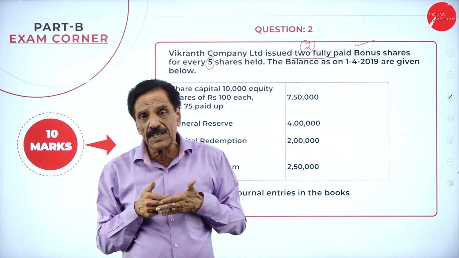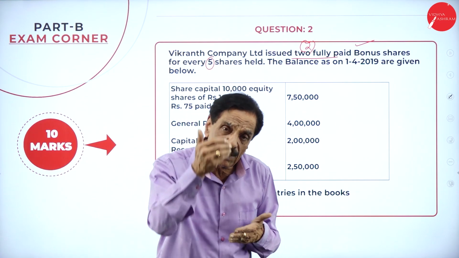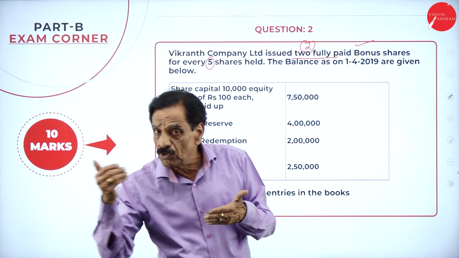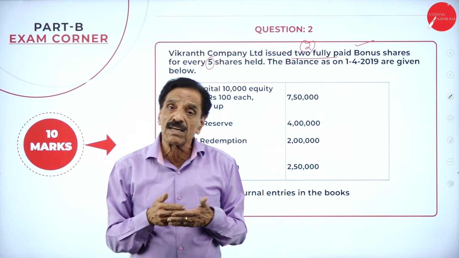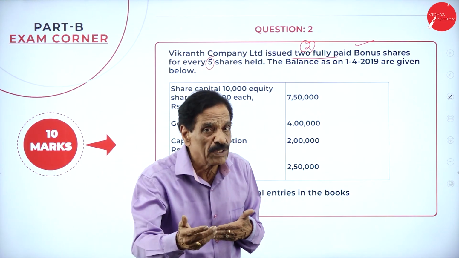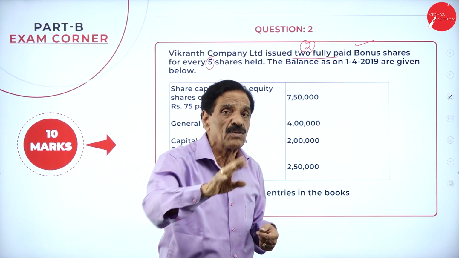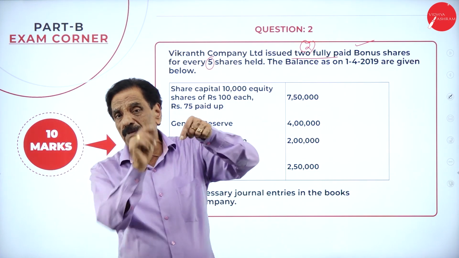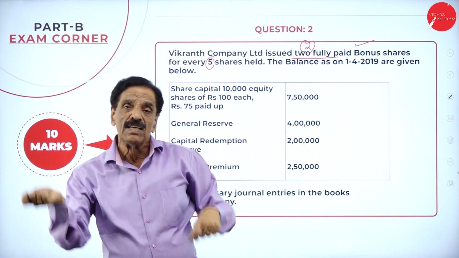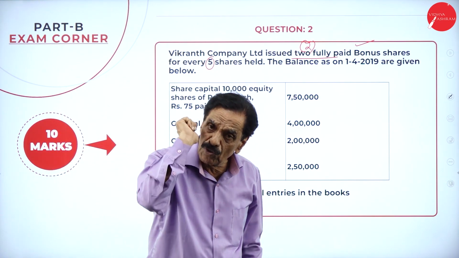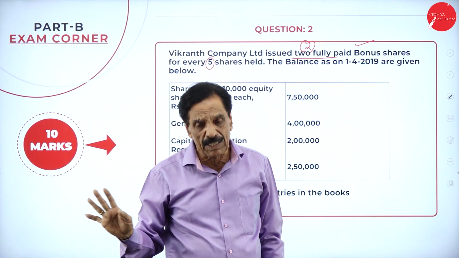I will repeat the entries. Actually the common entry would be bank account debit to share final call, but instead of bank, the bonus to shareholder account is debited to share final call account.